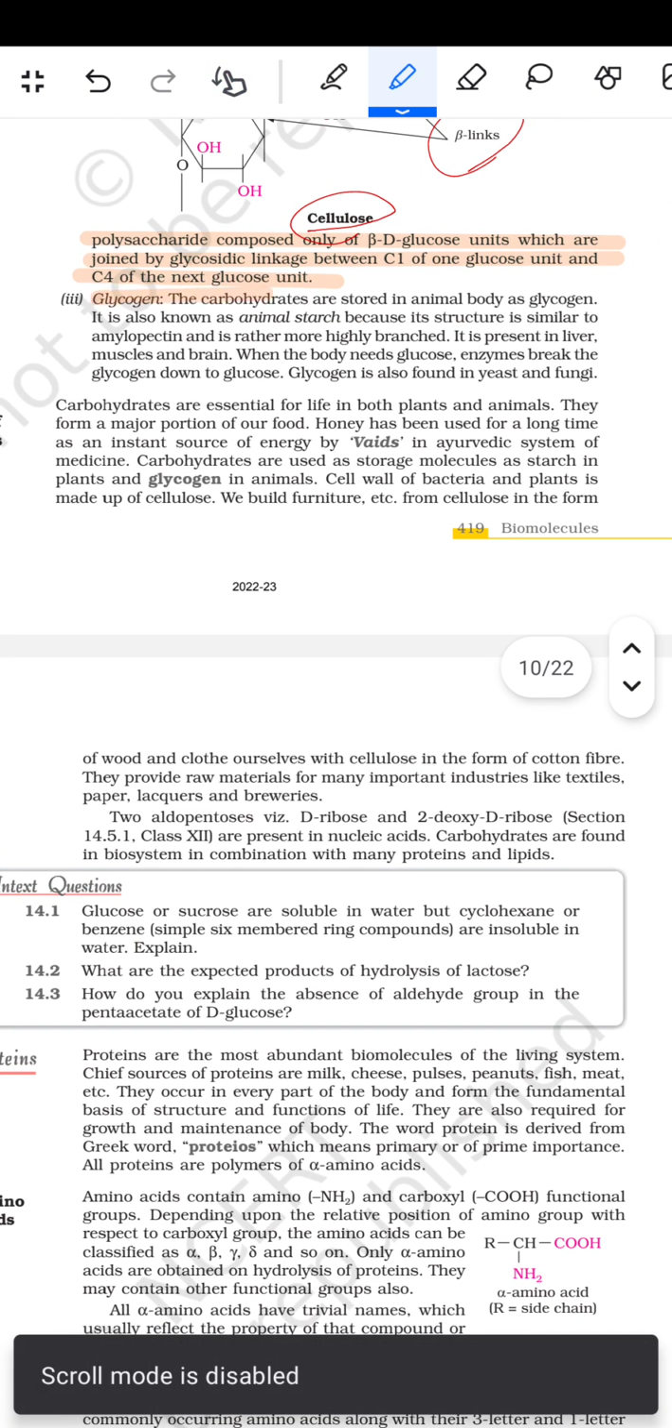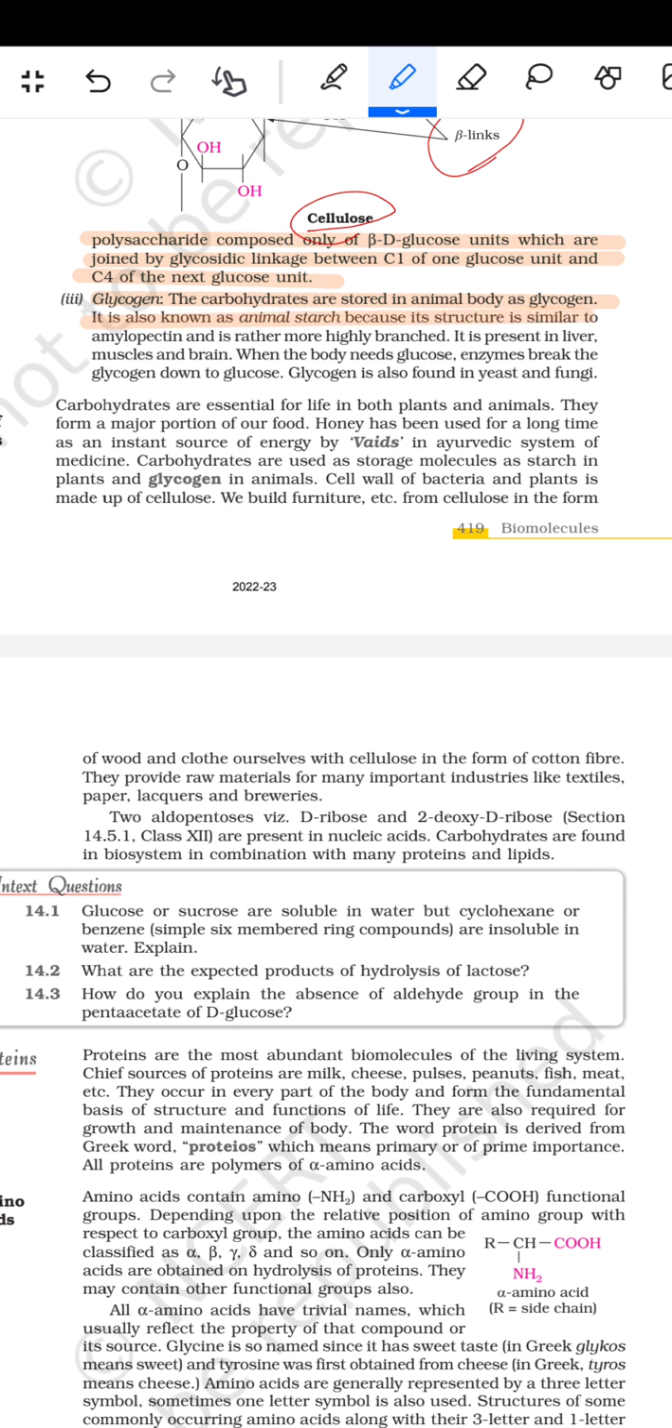Glycogen: the carbohydrates are stored in the animal body as glycogen. It is also known as animal starch because its structure is similar to amylopectin and is rather more highly branched. It is present in the liver, muscles, and the brain. When the body needs glucose, enzymes break the glycogen down to glucose. Glycogen is also found in the yeast and the fungi.